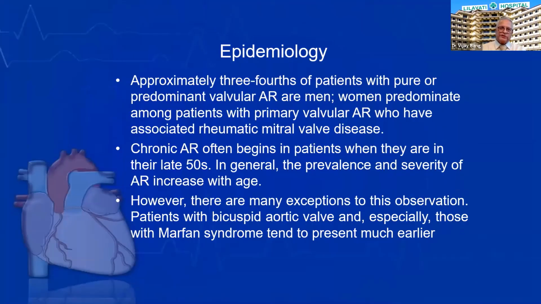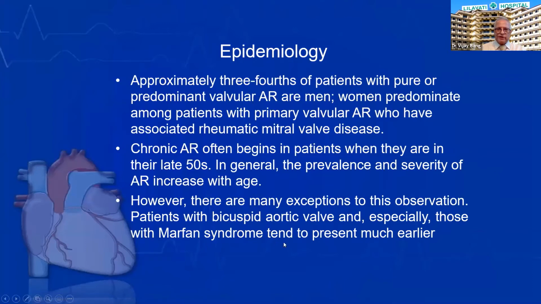Coming to aortic regurgitation, the epidemiology of pure aortic regurgitation: predominantly valvular aortic regurgitation is seen in three-fourths of the cases, except in rheumatic disease, where along with the mitral valve disease, AR is also very common, particularly in women. The chronic AR often presents late, at the age of 50, and the prevalence and severity of AR increase with age. However, there are many exceptions to this observation.